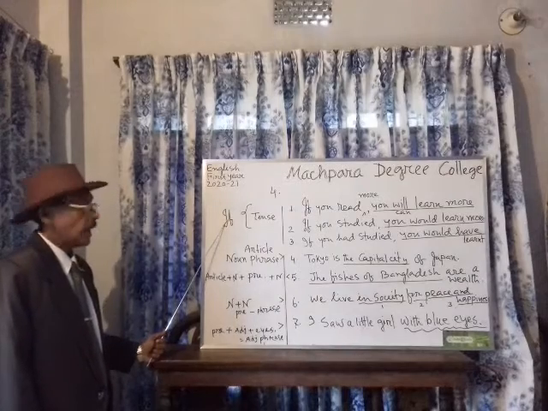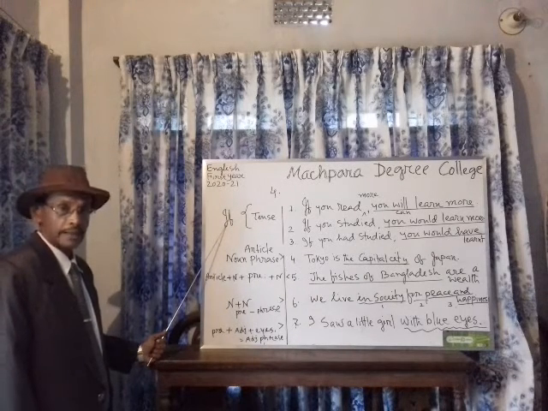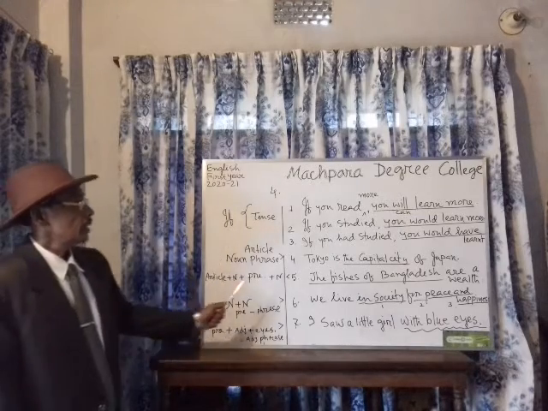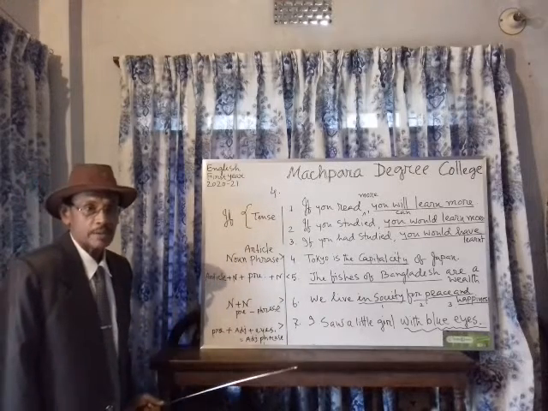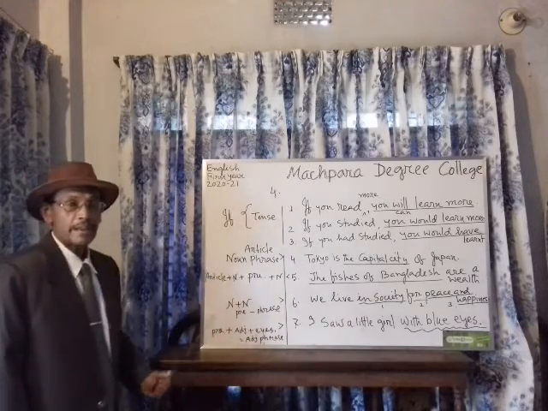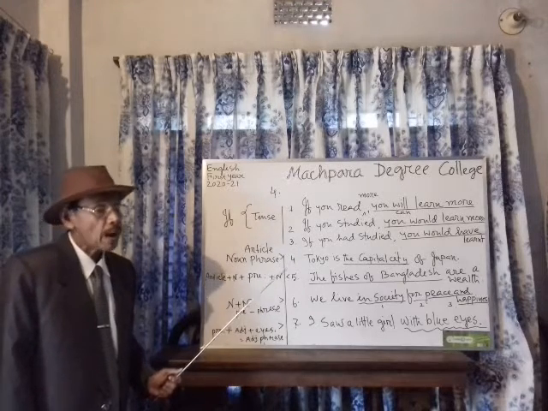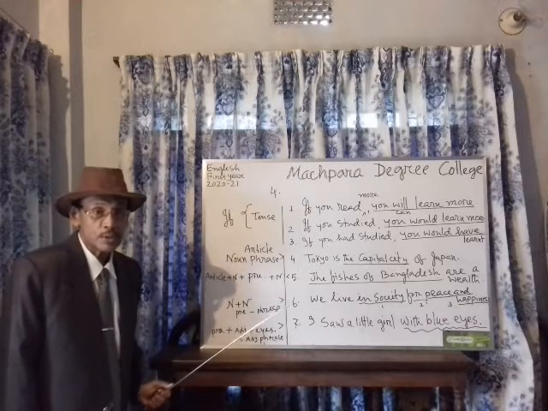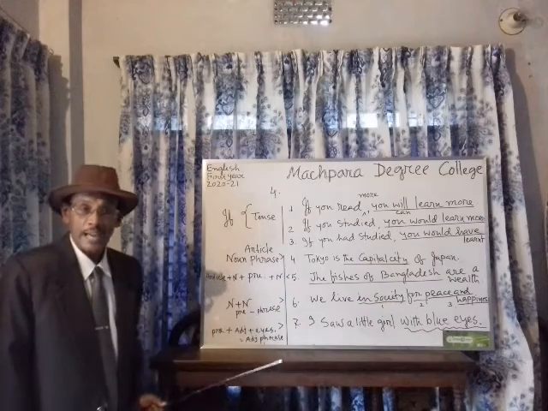So, if has its own character. If can make sentence complex sentence. If can make sentence exclamatory. How if can make exclamatory sentence? Such as, for example, if I were a child, আমি যদি আবার শিশু হতাম, in this sense if can make the sentence exclamatory.